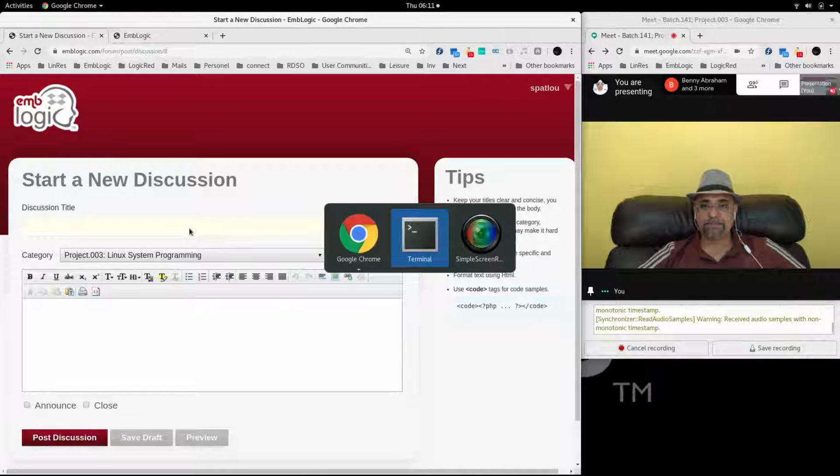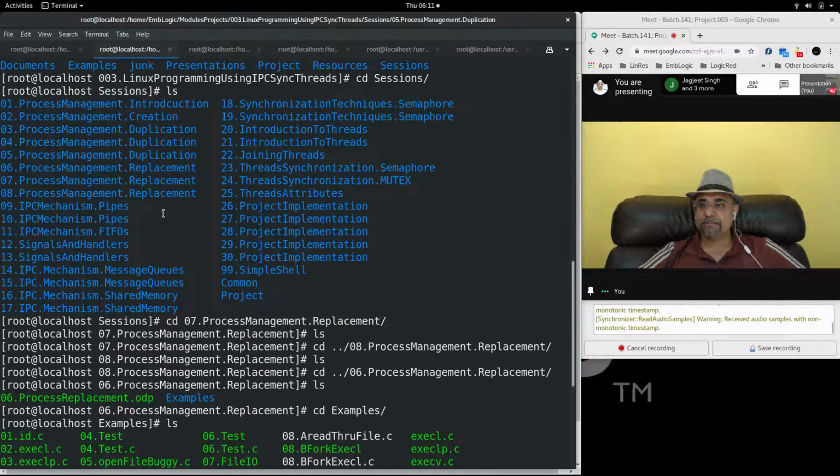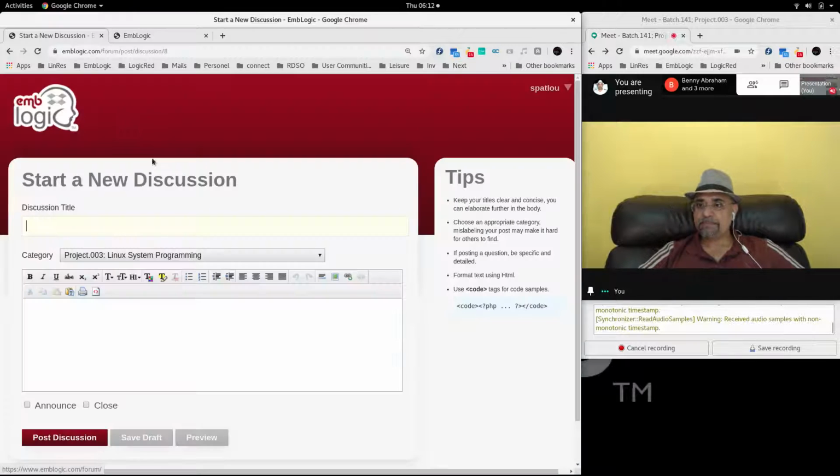This is session number 3.4.5, process creation and duplication. No, duplication is fork. 3.04.05, process management application.